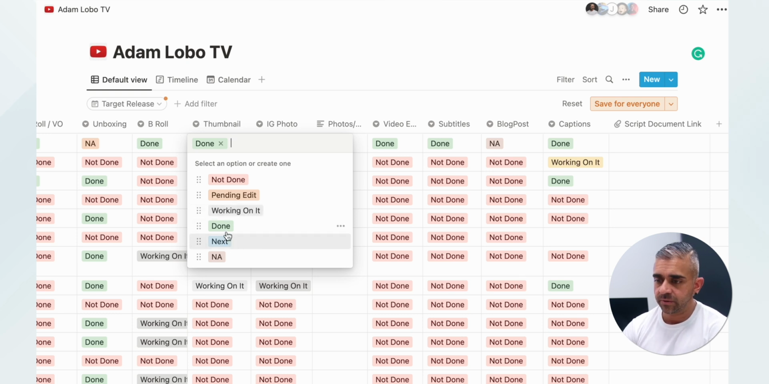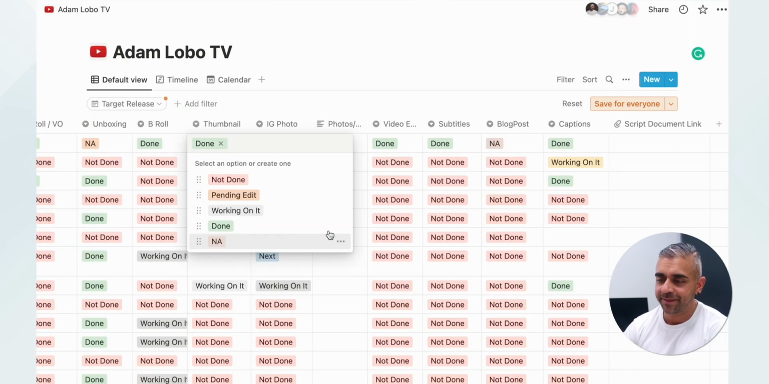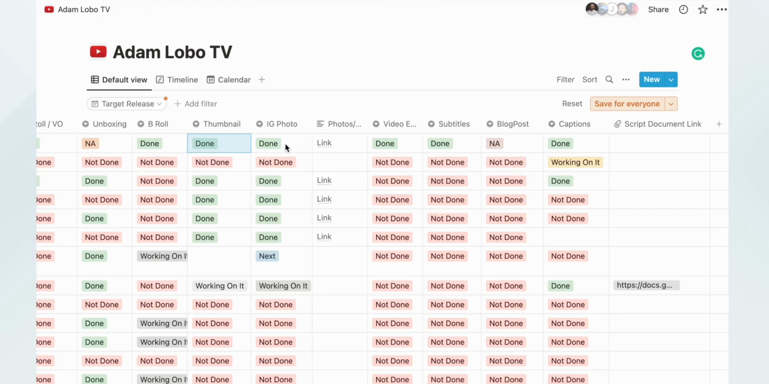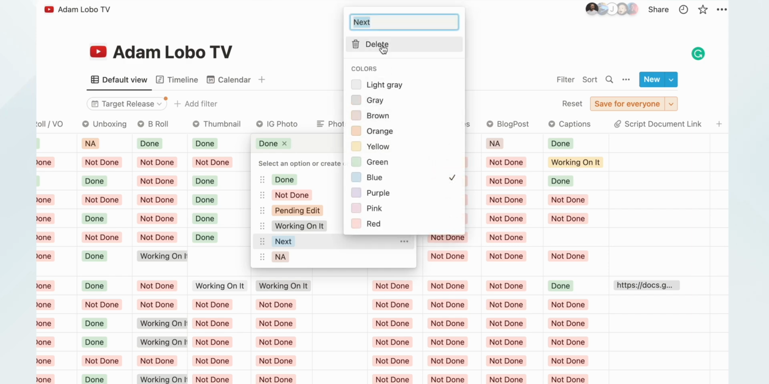And of course there's also done. Again, I don't know why there's a next, so I'm going to delete this. I think it so happened that I accidentally put an X there. And there's also NA, which is not available, because in case it's an Instagram reel or a YouTube short, there's no thumbnail per se, so that's why I put NA instead. Then IG photo is similarly done by Mo. I'm going to delete this next over here.